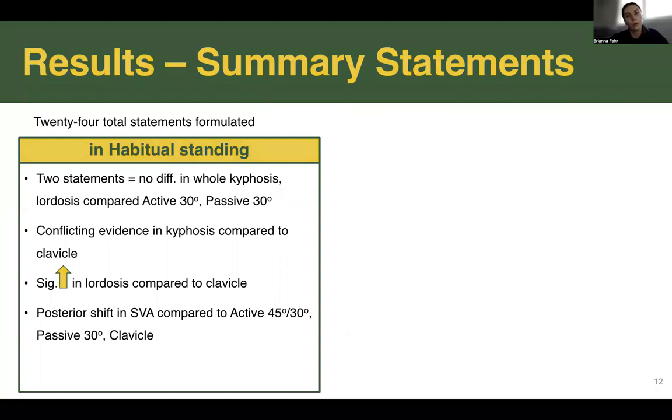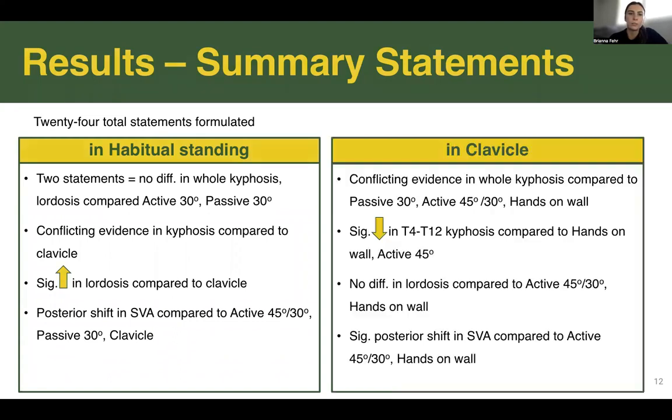We formulated a total of 24 summary statements. In habitual standing, two statements concluded no difference in whole kyphosis and lordosis compared to active 30-degree and passive 30-degree positions. There was conflicting evidence in kyphosis compared to clavicle, a significant increase in lordosis compared to clavicle, and a posterior shift in SVA compared to active 45 and 30, as well as passive 30 in clavicle.